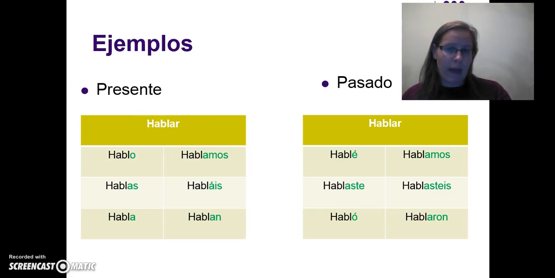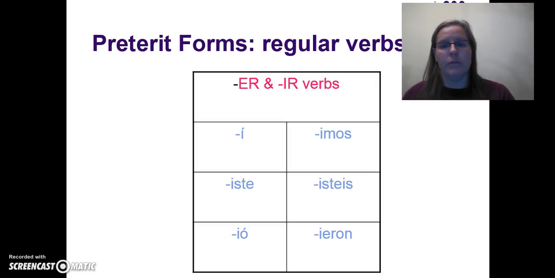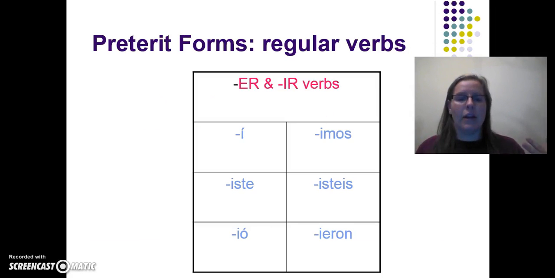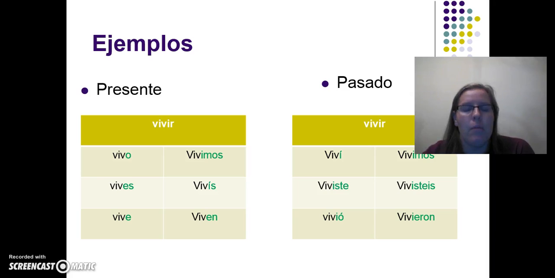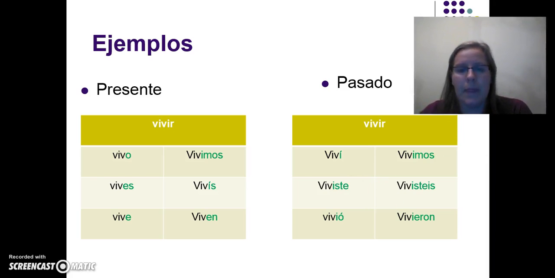Now, once you've got that down, let's go ahead and move on to ER and IR verbs. The cool thing about these verbs is they actually take the same endings, so you don't have to remember a third set of endings. It's kind of like a twofer, right? So again, you'll want to pause and make sure you get these down straight. Don't forget that tilde right here and the tilde right here. One goofy thing about the preterite tense is we almost never see a tilde in the vosotros form, which we always saw in the present tense. Kind of weird. So again, we'll look at a comparison from present to past tense.